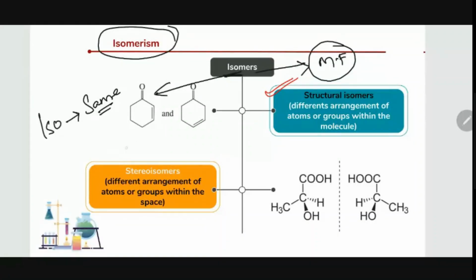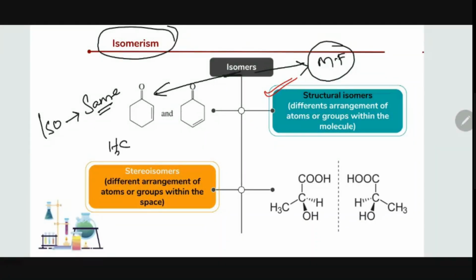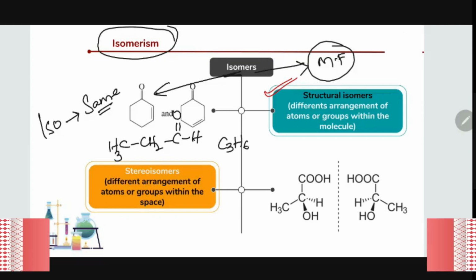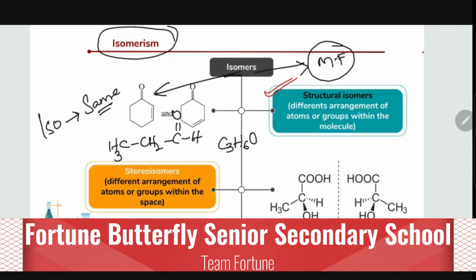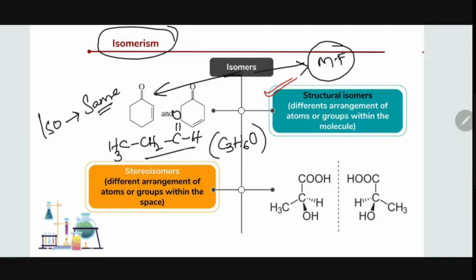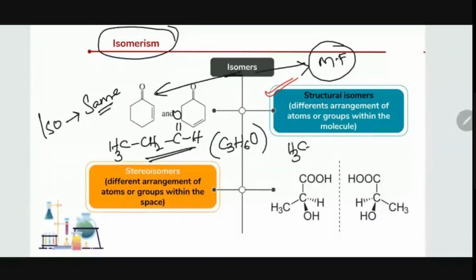I'm writing one aldehyde, CH3 CH2 C double bond OH. Now, how many carbons do we have here? 3. How many hydrogens? 6. And how many oxygens? 1. Right? This is an aldehyde. If you write a ketone, CH3, C double bond O, CH3.